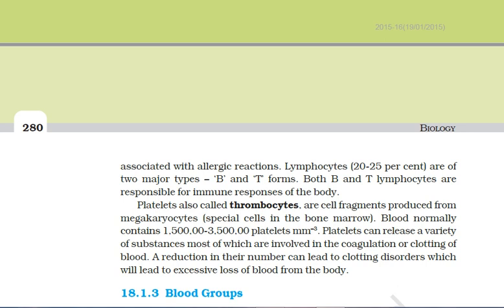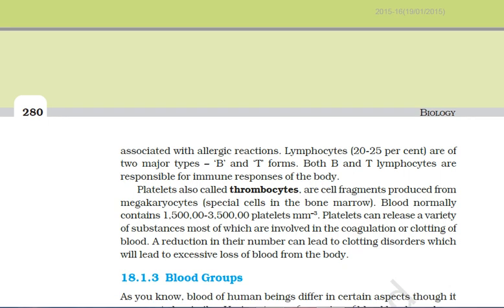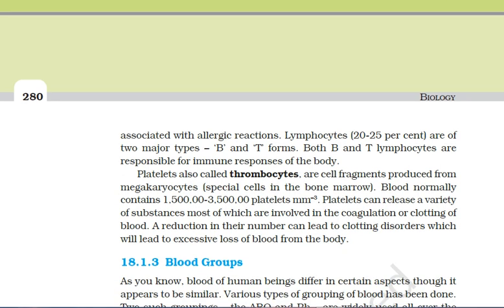These are very specialized cells formed in the bone marrow. Thus thrombocytes are cell fragments produced from these megakaryocytes, and they number about 1,50,000 to 3,50,000 per cubic mm of blood.